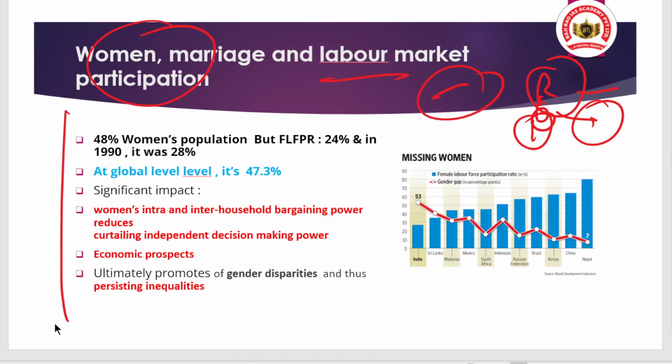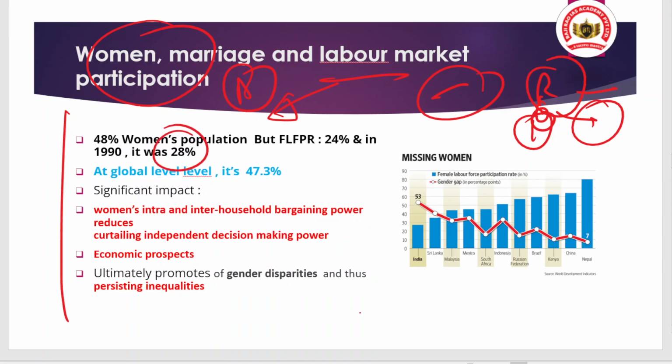But let's understand some of the important context here, some data at the global level. There is 48% women's population in the labor force. But the female labor force participation rate in India is only 24%, and in the 1990s it was 28%.